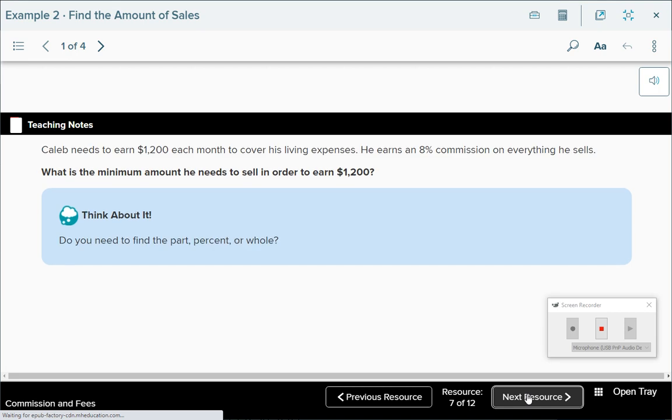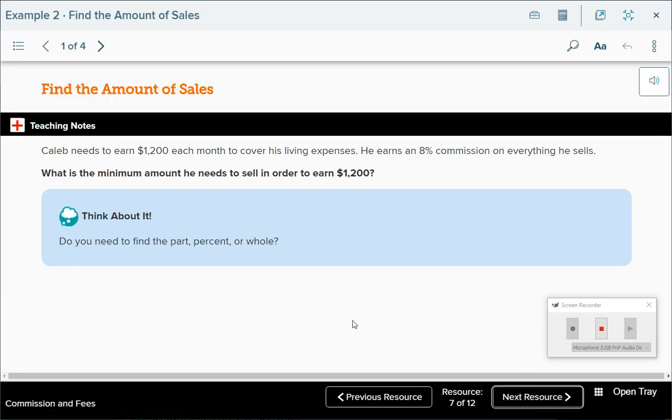Now this one, okay, Caleb needs to earn $1,200 each month to cover his living expenses. He earns an 8% commission on everything he sells. What is the minimum amount he needs to sell in order to earn $1,200?